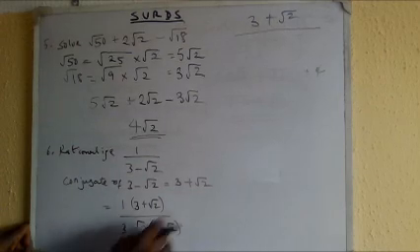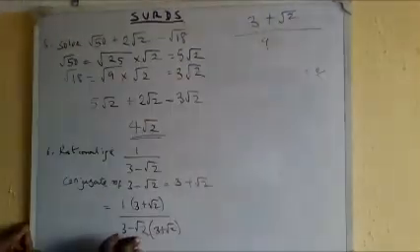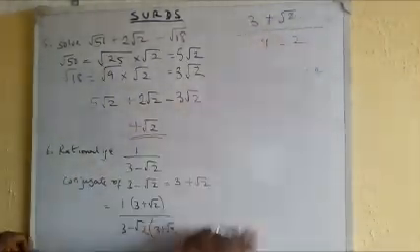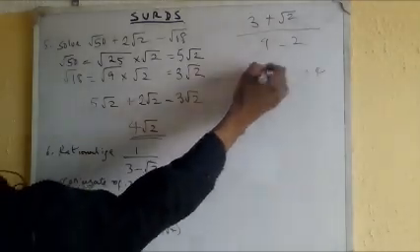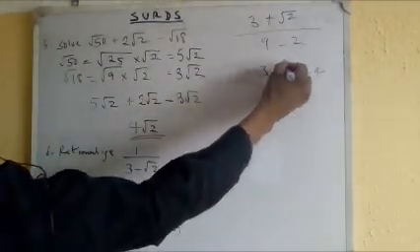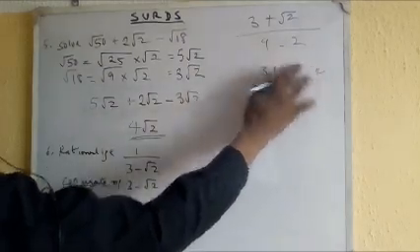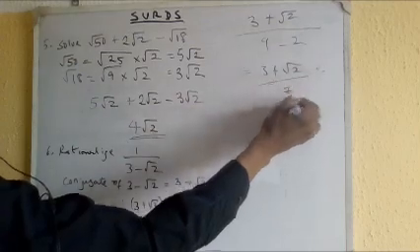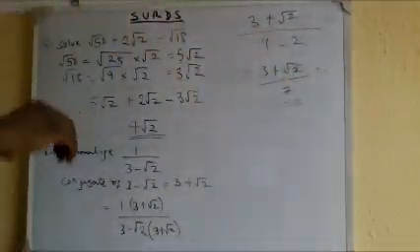So 3 times 3 is 9. Then root 2 times root 2 is just 2. So we have 3 plus root 2, write it very well, all over 7. So this is the answer for this simplification.